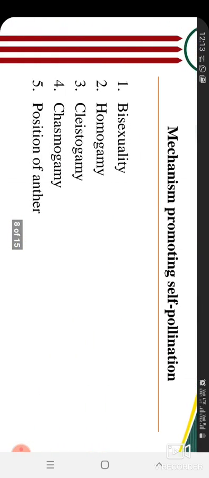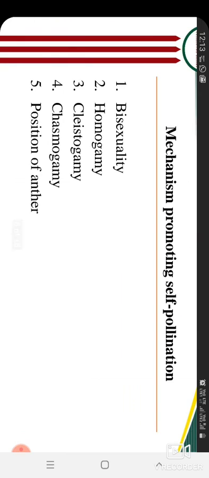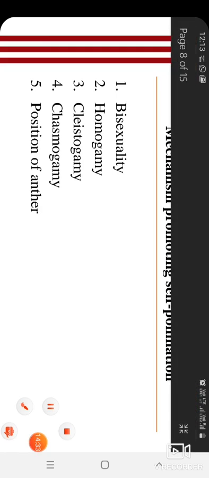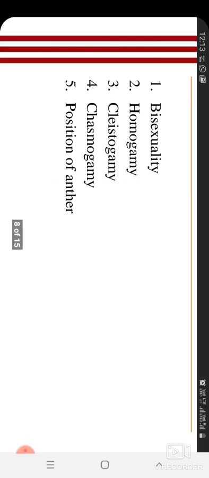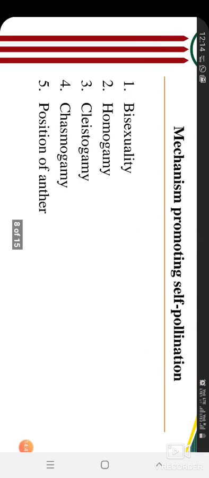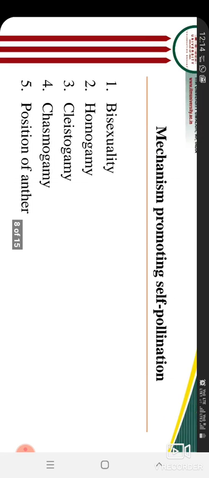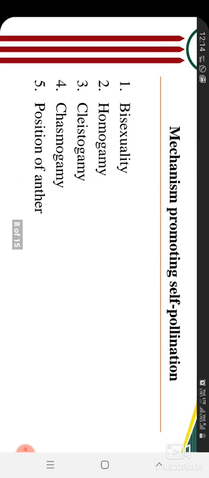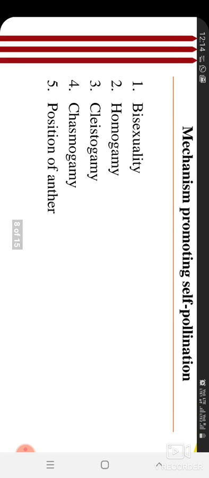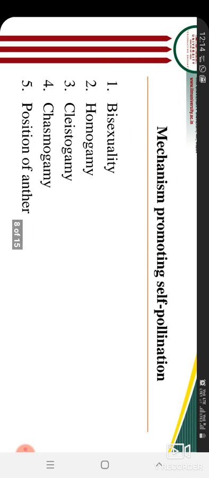Now we are talking about self-pollination. So what are the mechanisms which promote self-pollination? If the flower is bisexual, if it is homogamy, if it is cleistogamy or chasmogamy, and position of anther. So these are the 5 points which promote self-pollination. Due to these 5 reasons only flowers are able to do self-pollination.